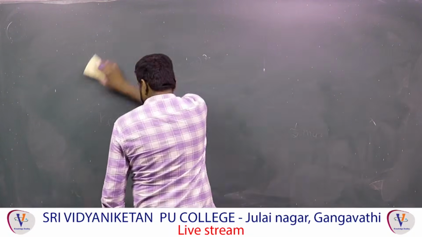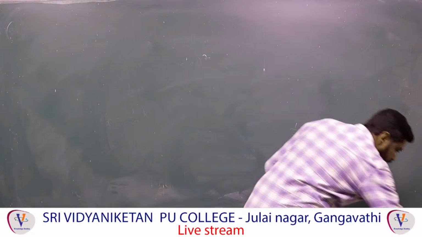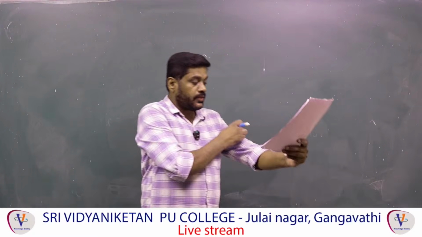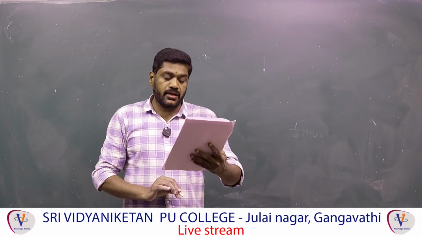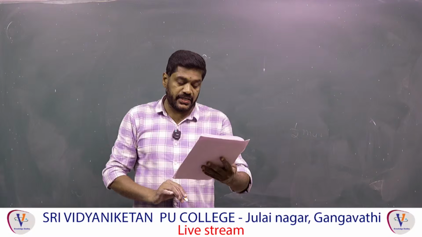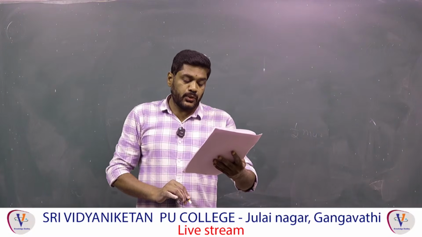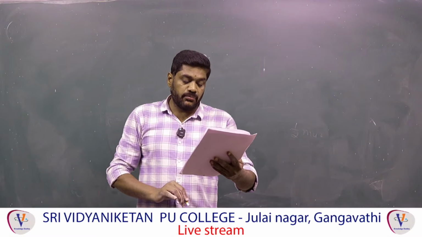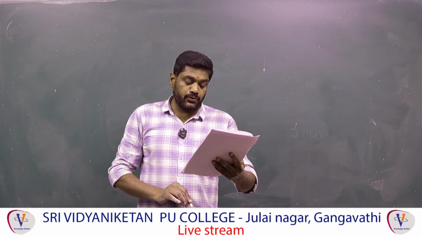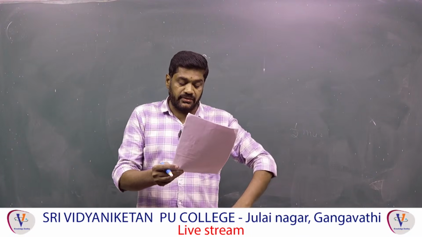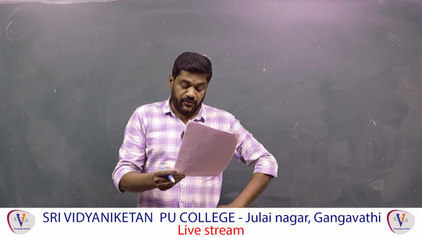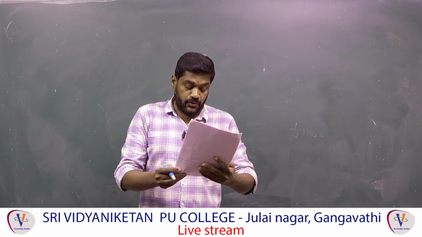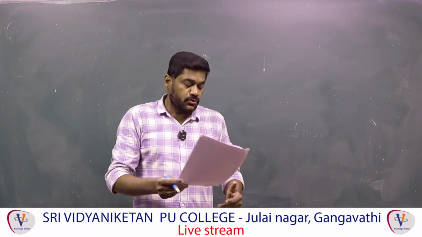Next. Question number 24. A small red mark on your tabletop is viewed from a distance of 20 centimeter. It appears to be raised when viewed through a 12 centimeter thick glass slab of refractive index 1.5, held parallel to the table. They are asking the distance through which it will be raised.